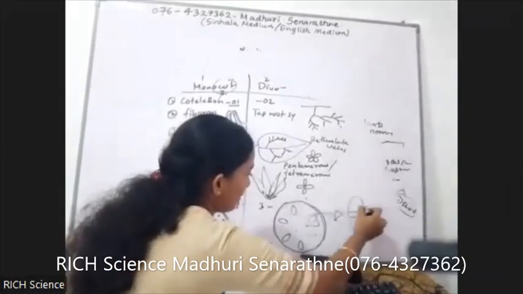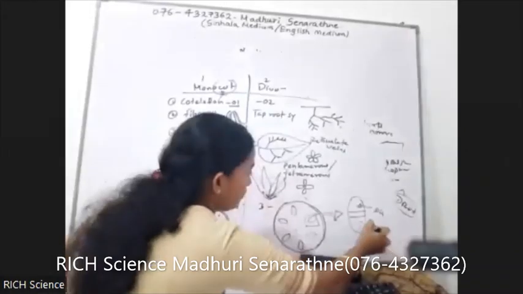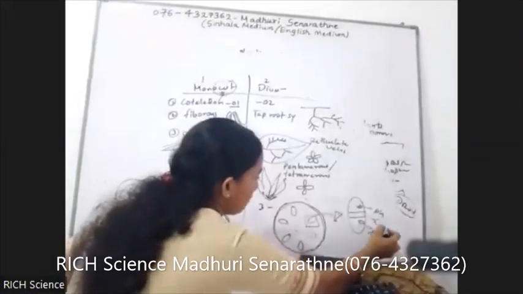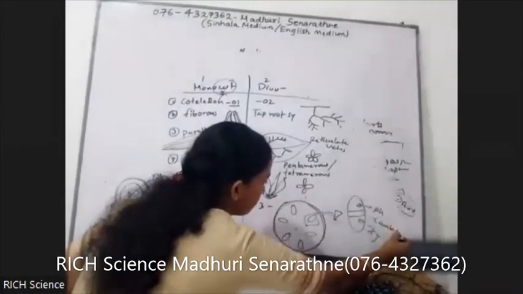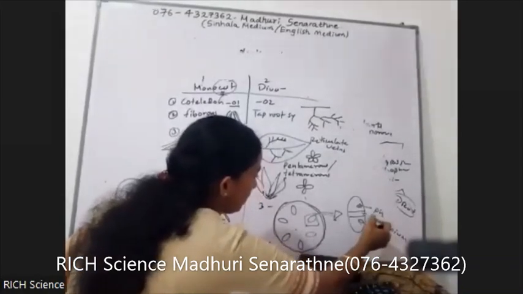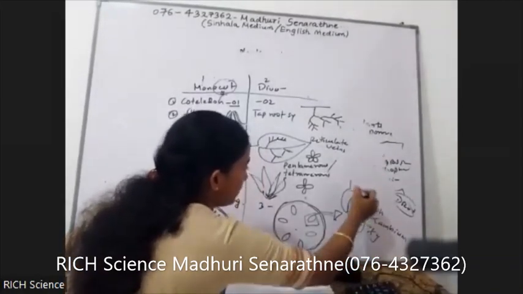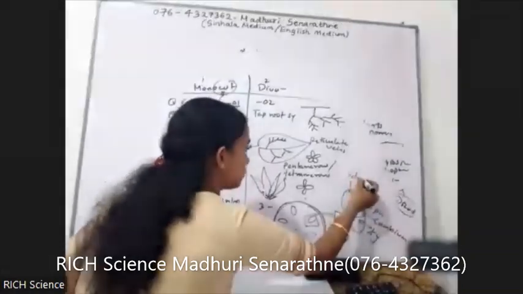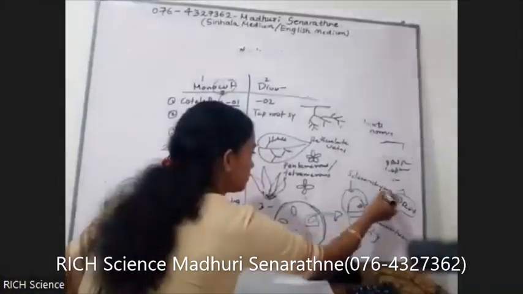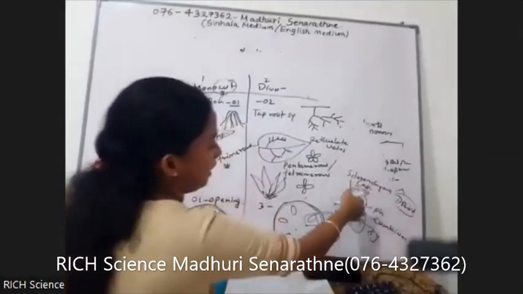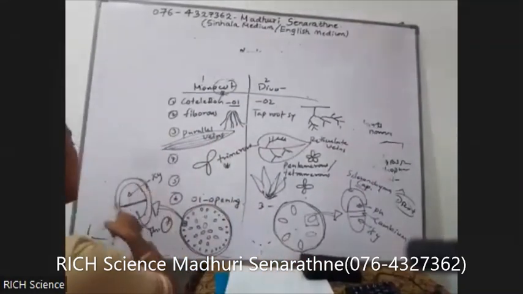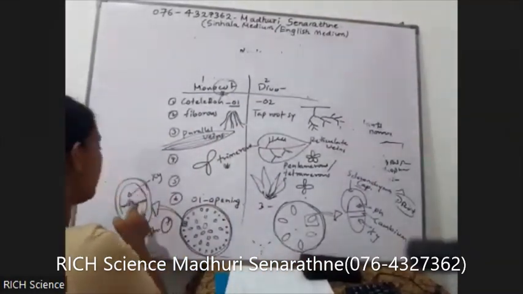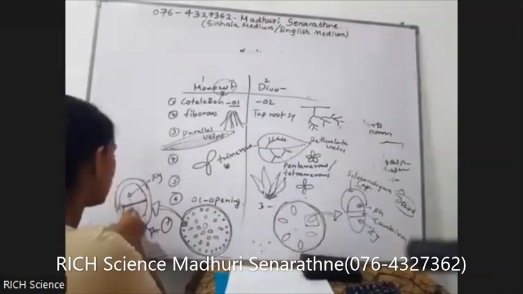If this is the phloem, this is the xylem, this is the cambium. This is the sclerenchyma cap. Here, sclerenchyma sheath. Here we cannot see a cambium between xylem and phloem.